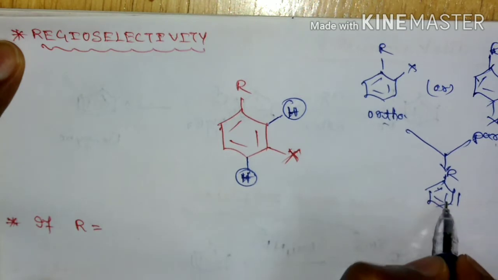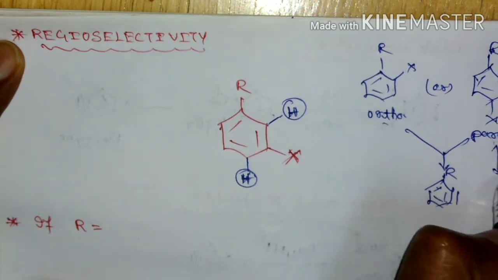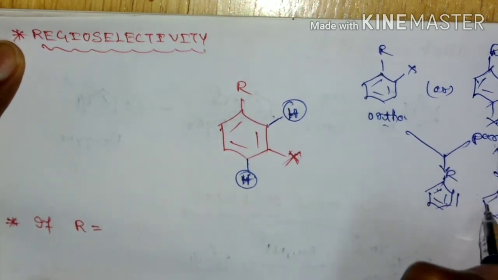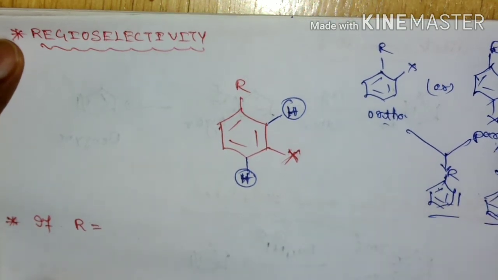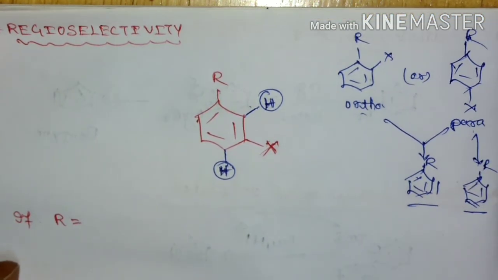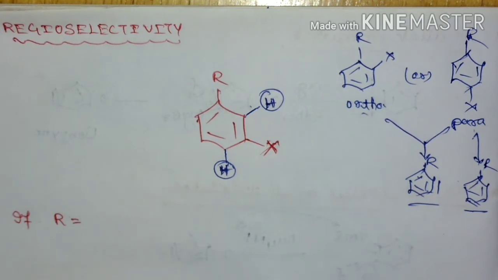So from ortho this may be the benzyne, and from para you are going to have this benzyne. Only one type of benzyne will be formed if the substituent and leaving group are ortho or para, and there won't be much regioselectivity involved.